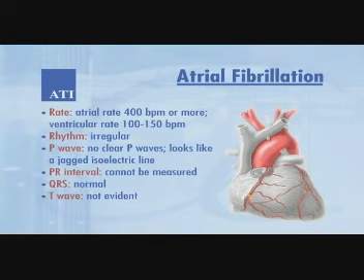Atrial fibrillation. Rate: atrial rate 400 beats per minute or more. Ventricular rate 100 to 150 beats per minute. Rhythm irregular. P wave: no clear P waves. Looks like a jagged isoelectric line. PR interval cannot be measured. QRS normal. T wave not evident.